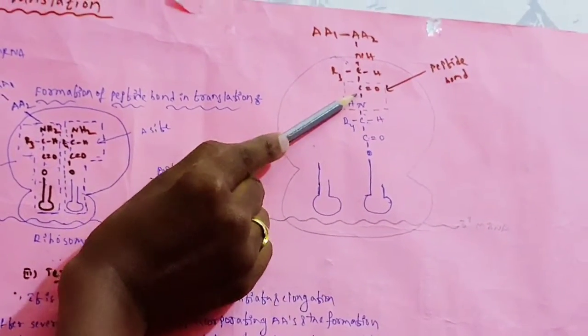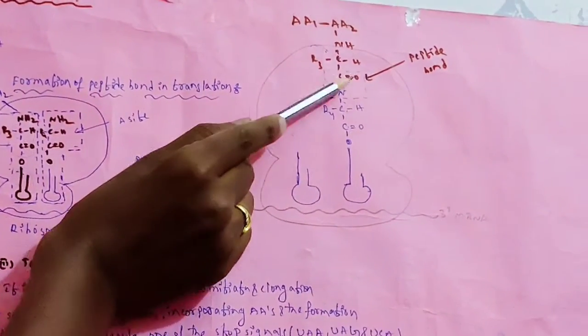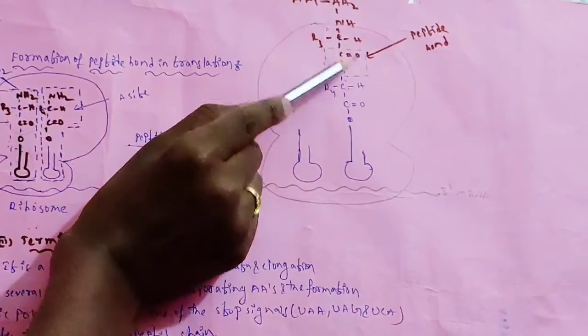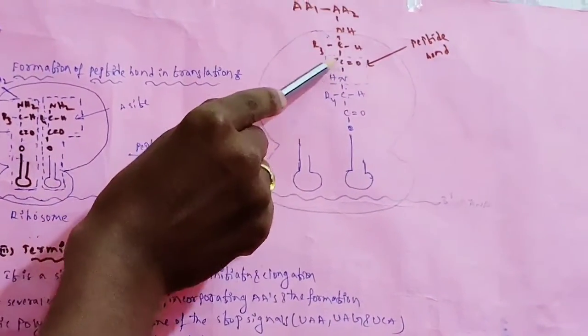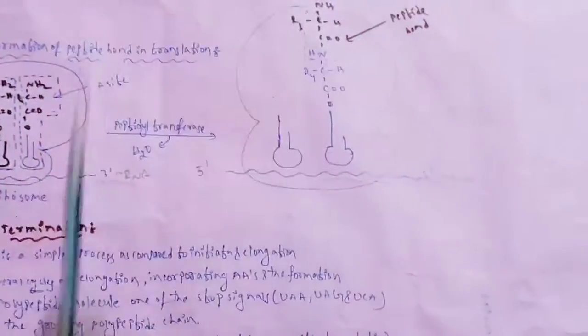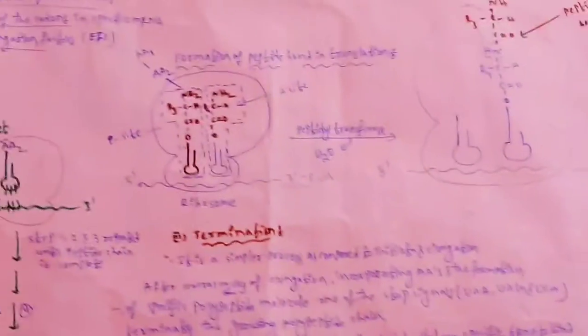We know that a peptide bond is formed between two amino acids, where the carboxyl group of one amino acid and the amino group of another amino acid, between these two functional groups, the peptide bond is formed. Here the peptide bond is formed. So like this it will happen. And you come to here.